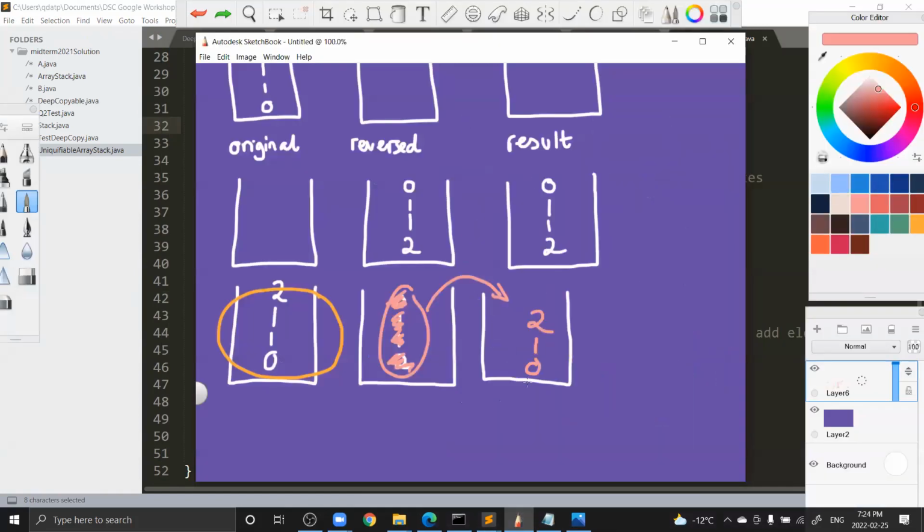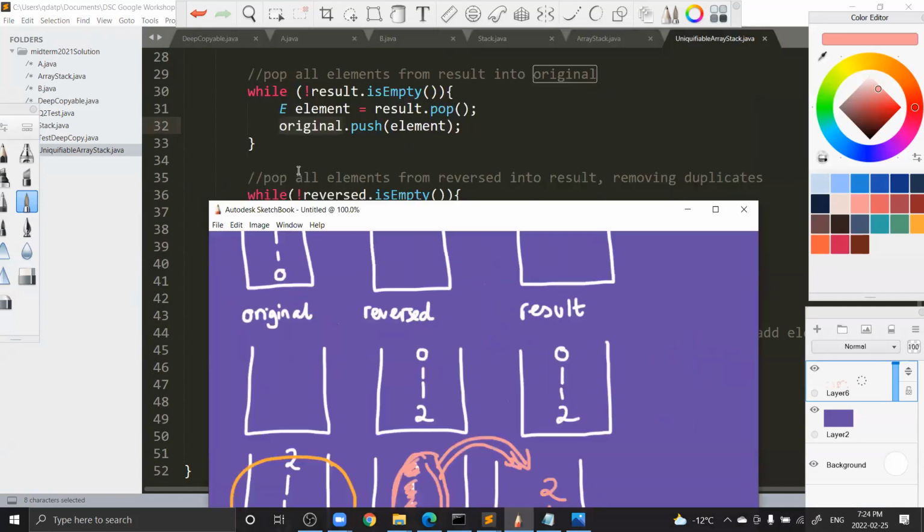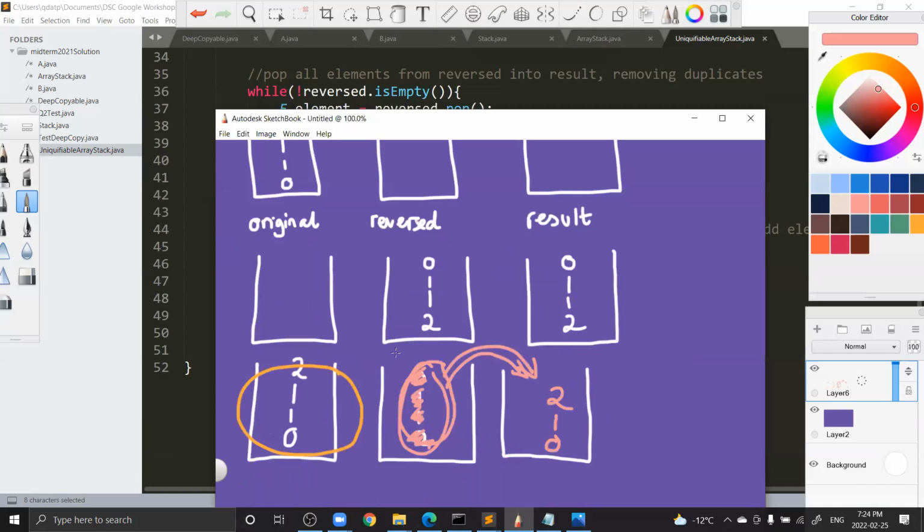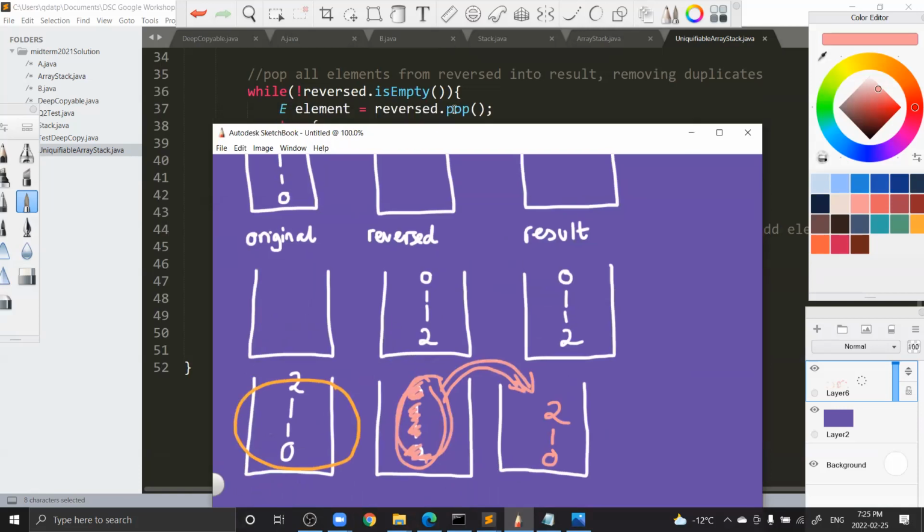The last for loop is we take all the numbers here and then we put it into here, removing the duplicates at the same time. So we pop all the elements from reversed into result, removing the duplicates. So while reverse is not empty, we're going to pop it from reverse and store it in element E.